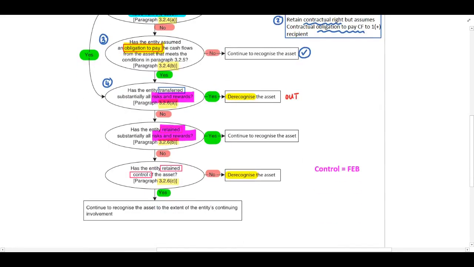If the answer is no, has the entity retained control? Remember guys, control, who receives the future economic benefits from that asset, our cash flow. If our answer is no, derecognize and take out the asset. If yes, continue with your recognition.